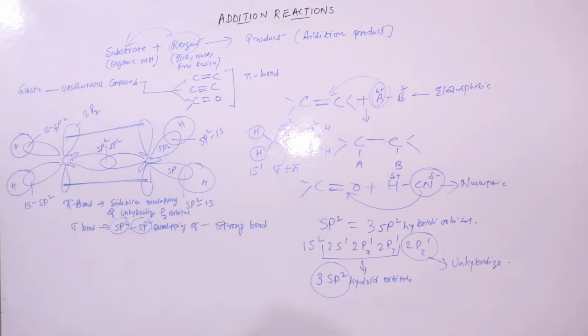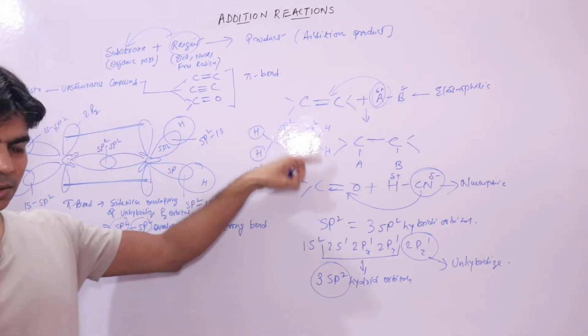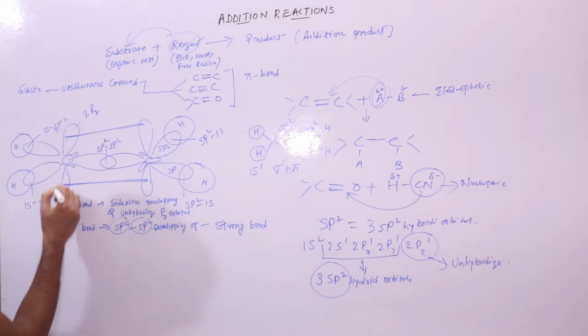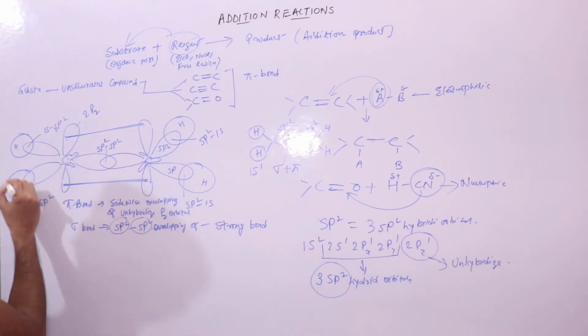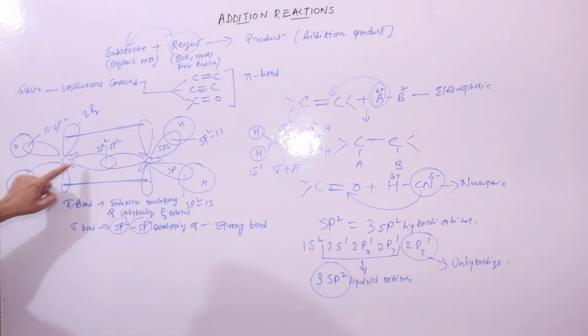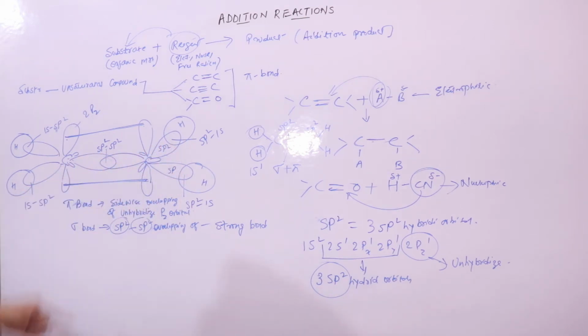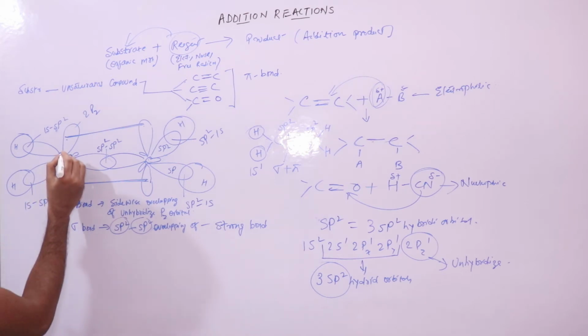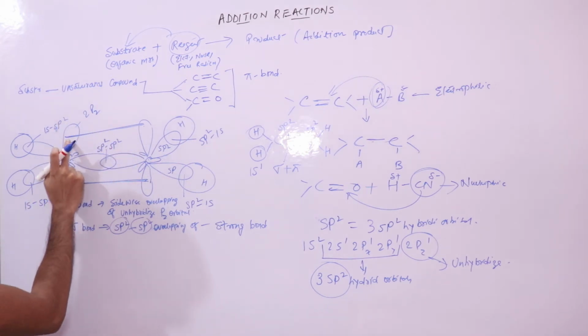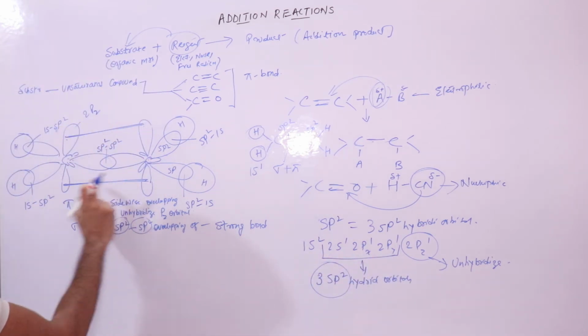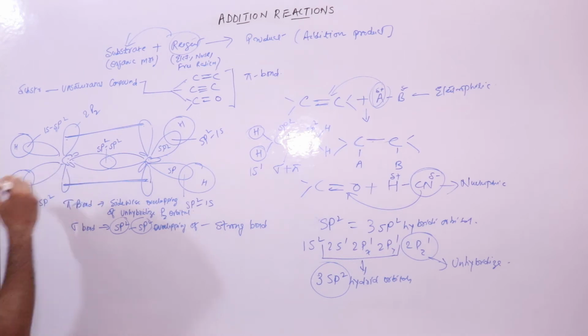Now, one thing important to notice while studying these addition reactions is that this pi bond has electron density above and below the plane of these three orbitals. These three orbitals are in one plane. You can see that due to the sidewise overlapping of this unhybridized p orbital, half of the lobe is above and half of the lobe is below.